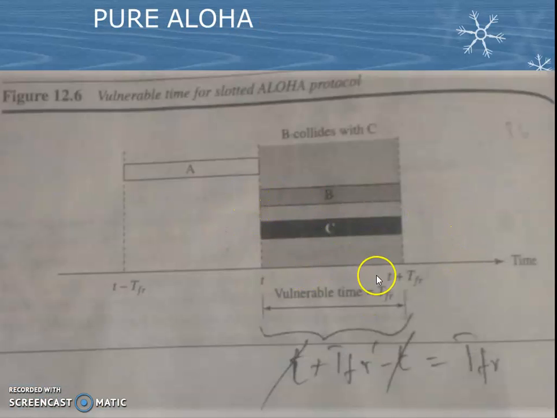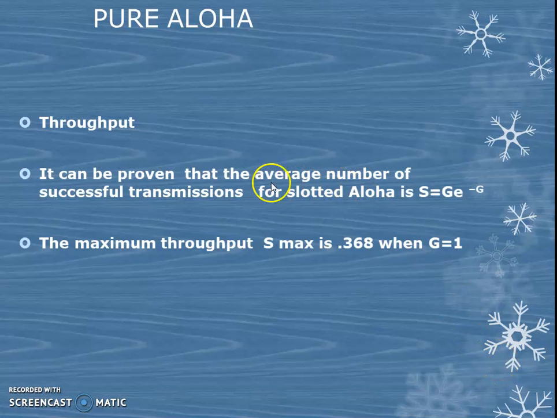Here the vulnerable time is T plus T_FR minus T, so we get T_FR only. If we split the time into different slots, the vulnerable time is reduced: in pure Aloha we got 2 T_FR, and here we get T_FR. And the throughput, the number of frames successfully transmitted, is S equal to G e to the power minus G. And if we substitute G